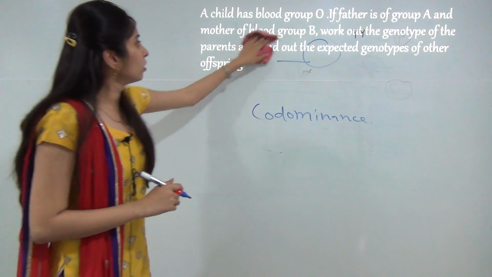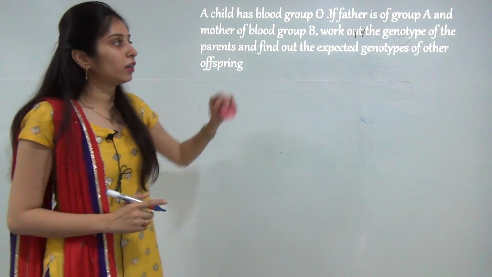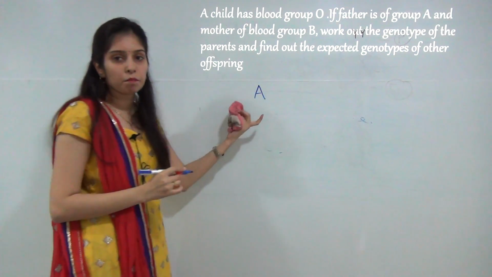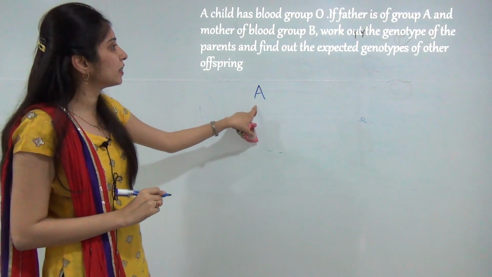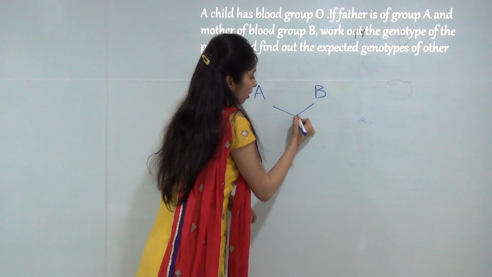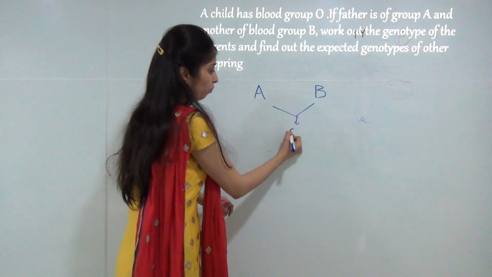In the next question, a child has blood group O. So, this is the phenotypic representation I am drawing: the father's blood group is A and the mother's blood group is B, and the child has blood group O.